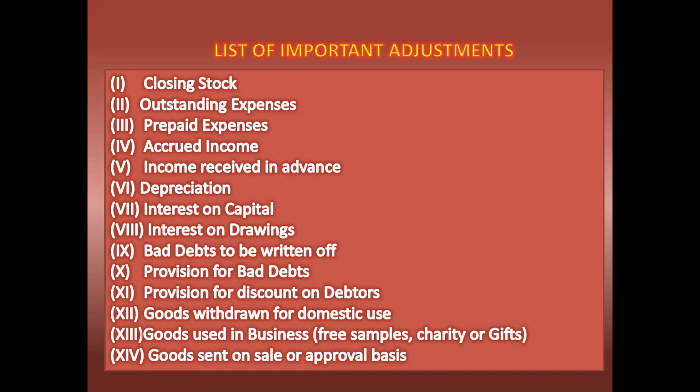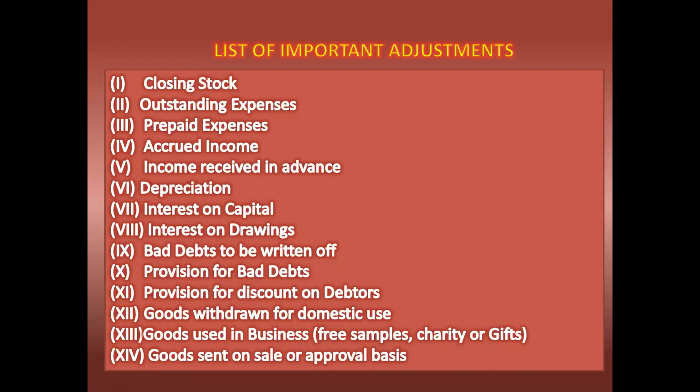we are writing twice here. We have to write the amount twice, on the debit side and credit side of two accounts. If we are writing closing stock on the credit side of the trading account, in the same way we are writing it on the asset side also. So whenever we are making any adjustment, the adjustment effect will be of two types. And we have so many things to write in our final account.